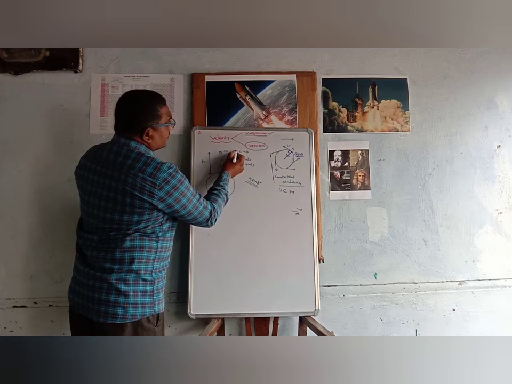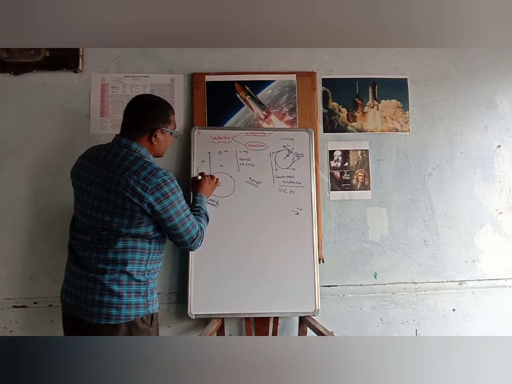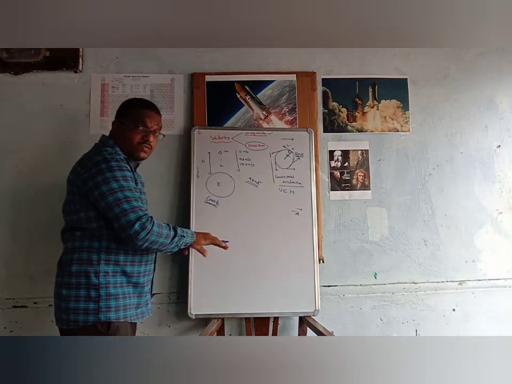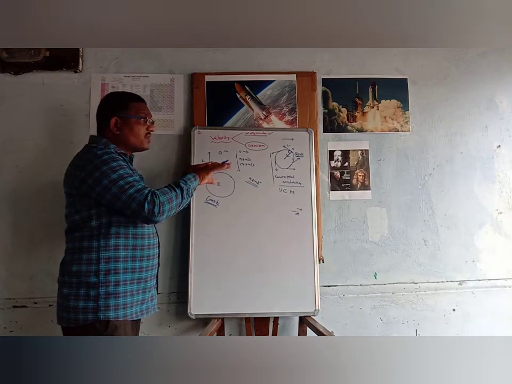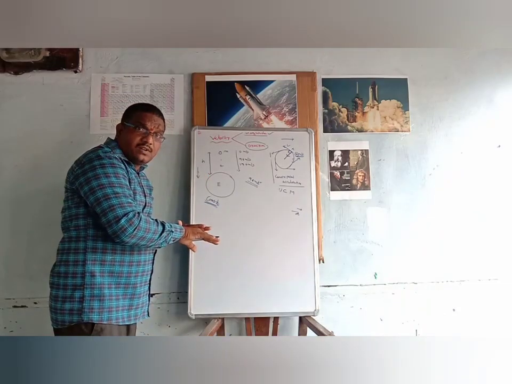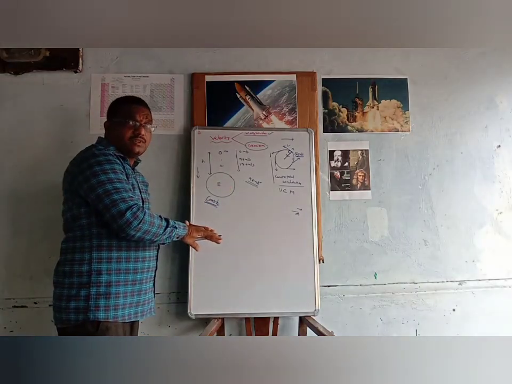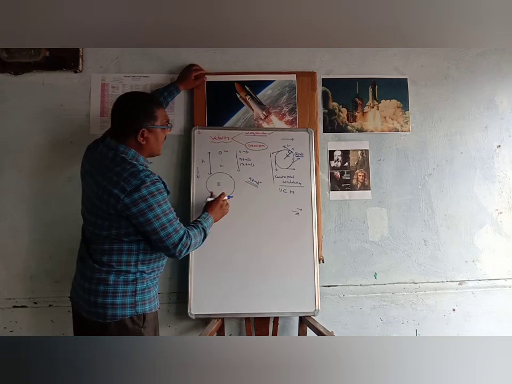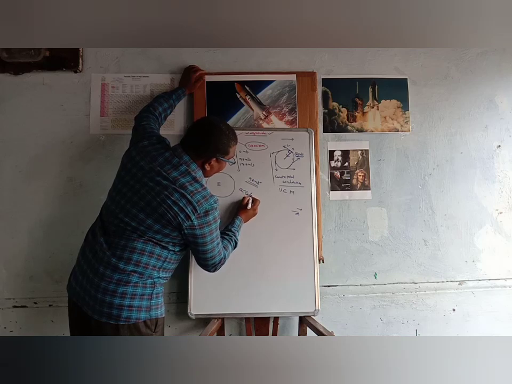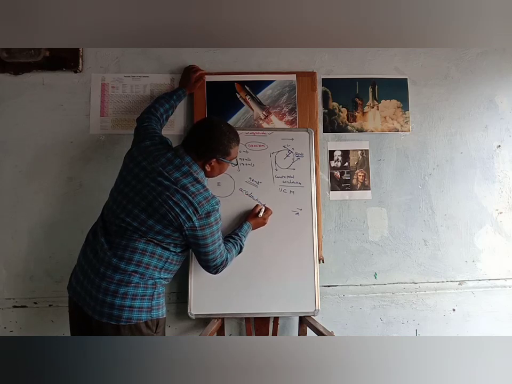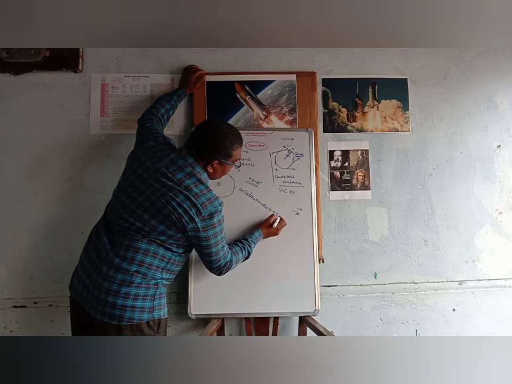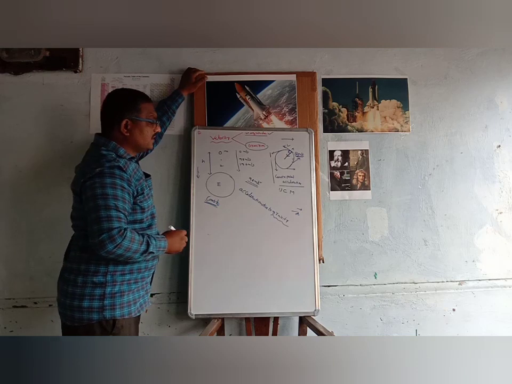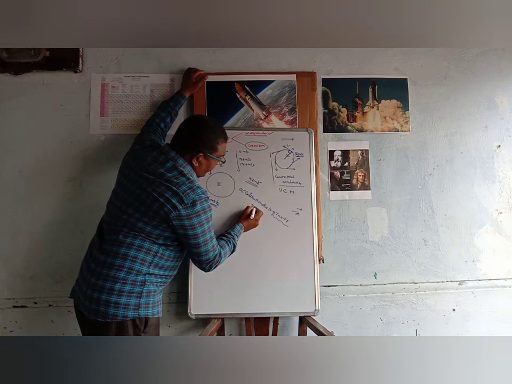So here the magnitude of the velocity is increasing. Here the direction of acceleration is in the downward direction only, because the force direction is downward. Earth is pulling in the downward direction. So the direction of acceleration is the same. The acceleration produced in the freely falling body due to the Earth's gravitation is called acceleration due to gravity. Here gravity means the Earth's gravitational force acting on the object, and it is numerically equal to 9.8 meter